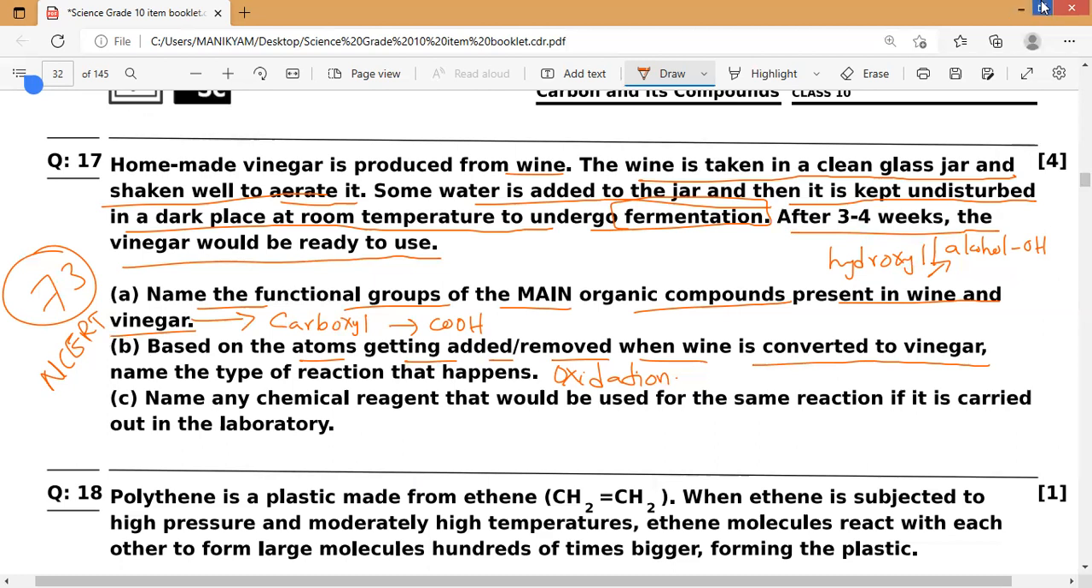Chemical properties of ethanol. First one is combustion reaction. Second one is oxidation. So this oxidation will produce controlled combustion. We will say it is a controlled combustion because we are not providing complete O2. We are providing nascent oxygen here. We can say it is a controlled combustion. That is what we can remember.